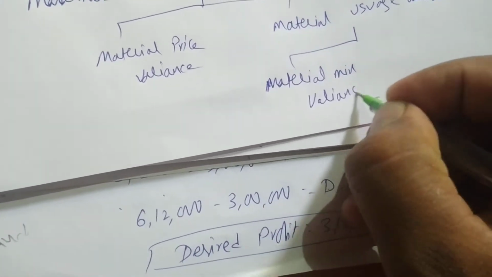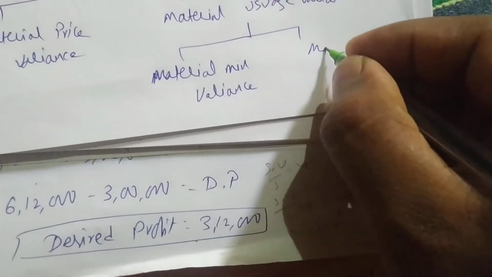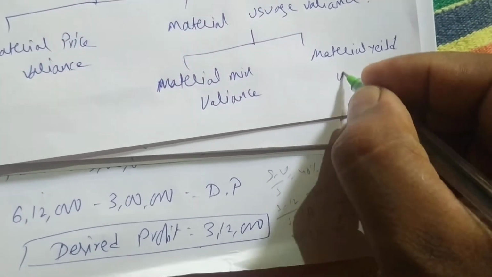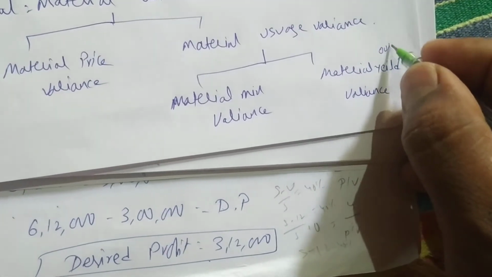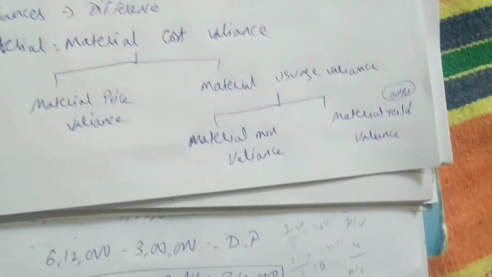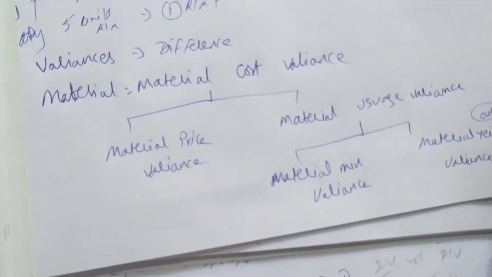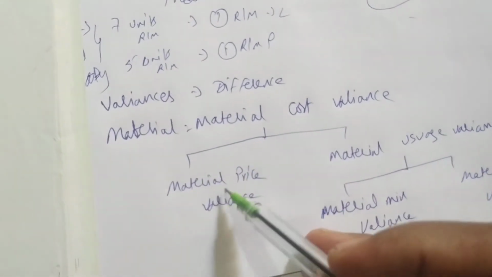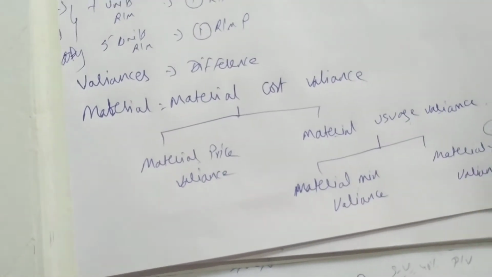Mix means we have to mix some quantities to make one product. I'll explain when we move further. Then material yield variance. Yield means output, output means finished product. So this is all about material cost variance, material price variance, material usage variance. In usage variance we have mix variance and yield variance.